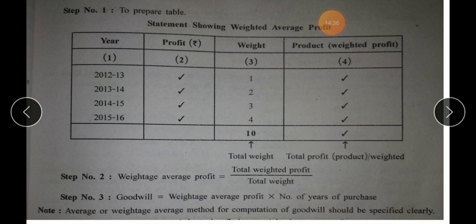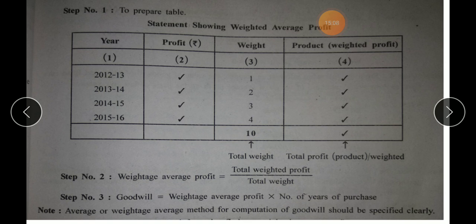Then you will total even this column to obtain total weighted profit. So once you have totaled this and this column, you will substitute these figures here. Weighted average profit equals total weighted profit upon total weight. So this way you'll obtain the answer for weighted average profit.